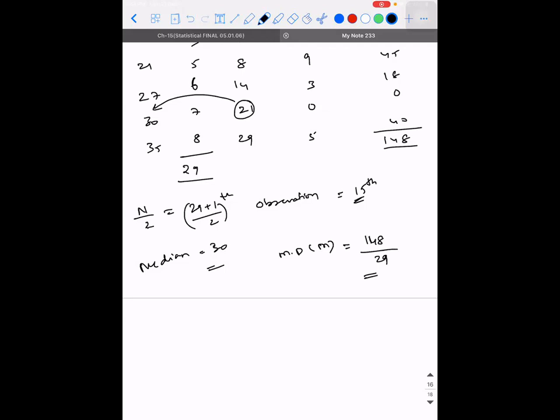So now you're confident with handling the mean deviation with respect to mean and median for discrete frequency. We have not yet discussed continuous frequency. For discrete frequency, I hope it is clear.